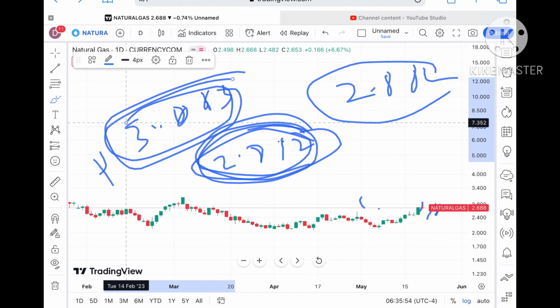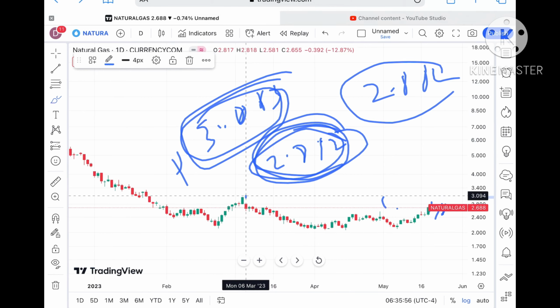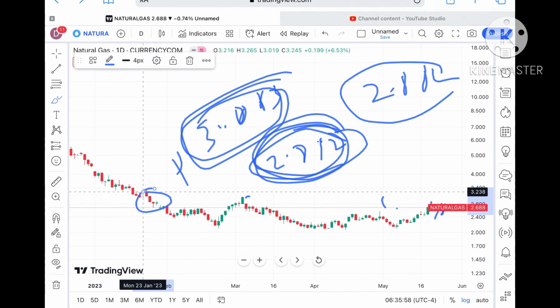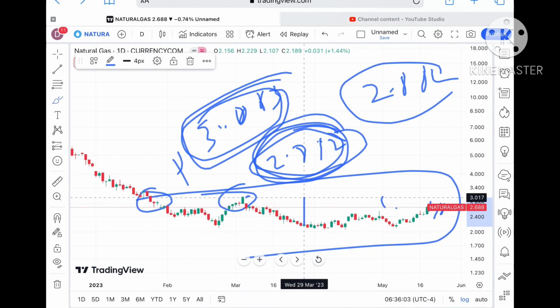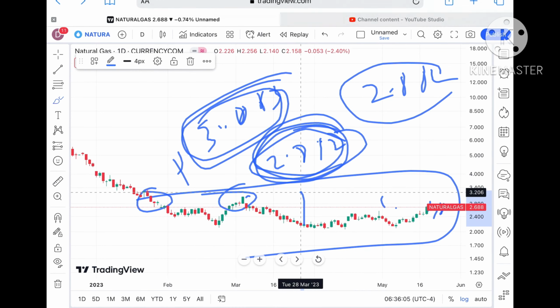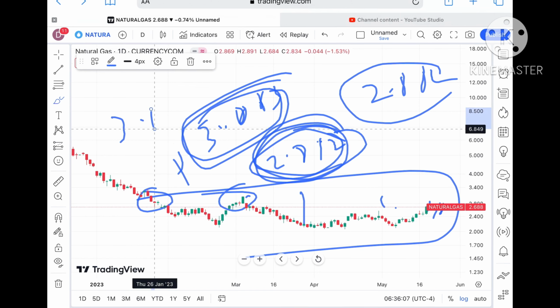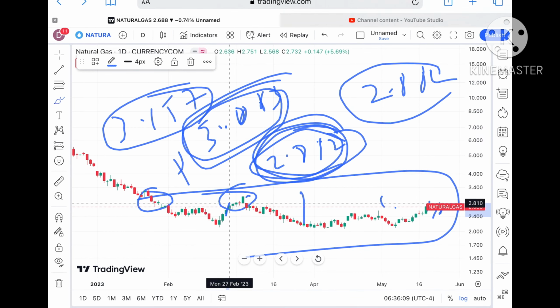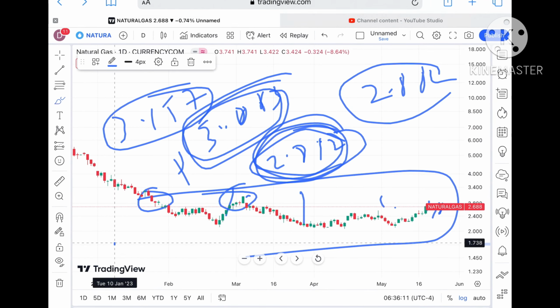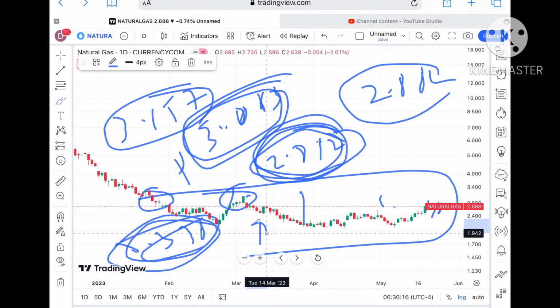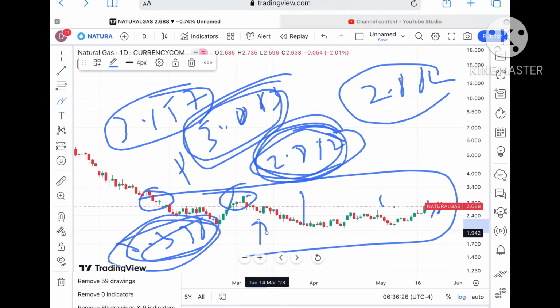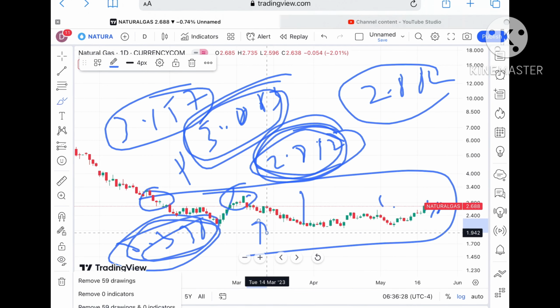Probability is very high, because this level, if you look at it, was tested here twice. So chances will be high that once the price goes above $3, it can cross a level of around 3.157 also, and can go further upside, because chances are very high it can touch a level of $3.338. And once the price sustains this level, chances of going further upside are there.